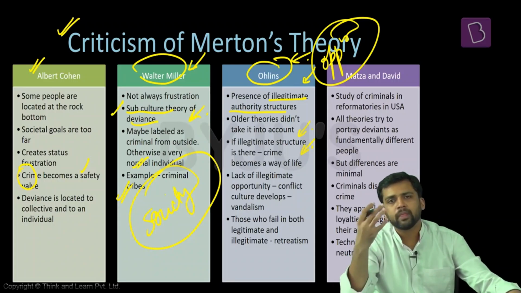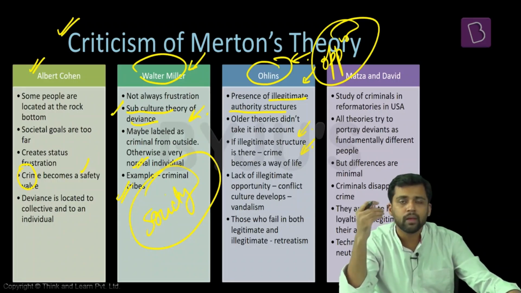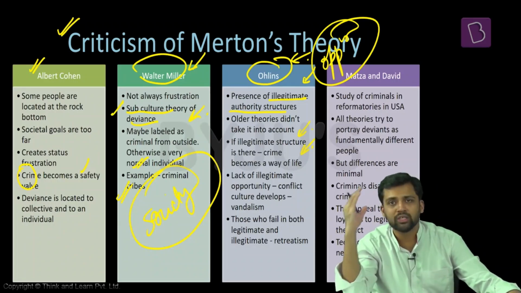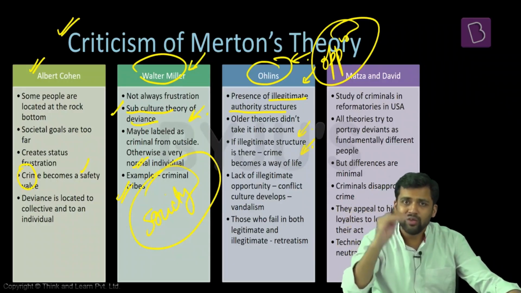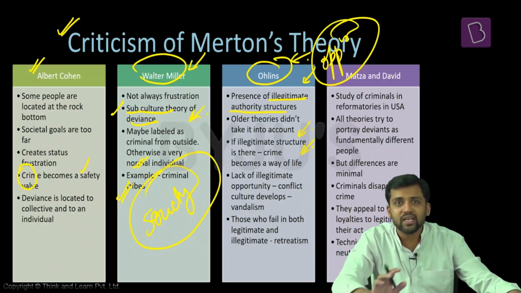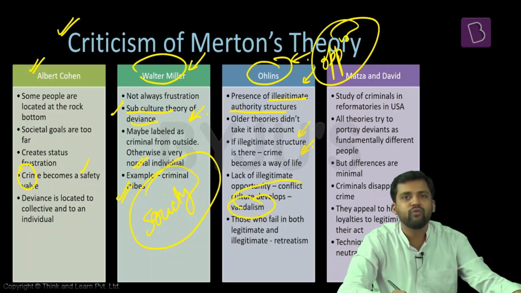There can be conflicts. For example, in case of Mumbai, there is one illegitimate opportunity structure, that is the underworld. Many people get their jobs, many people move into that. If they're not able to achieve success in life through legitimate means, they can move into this illegitimate opportunity structure. So if there is an illegitimate opportunity structure, there will be crime. In case an illegitimate opportunity structure is not there, it can lead to a conflict culture which can lead to vandalism.